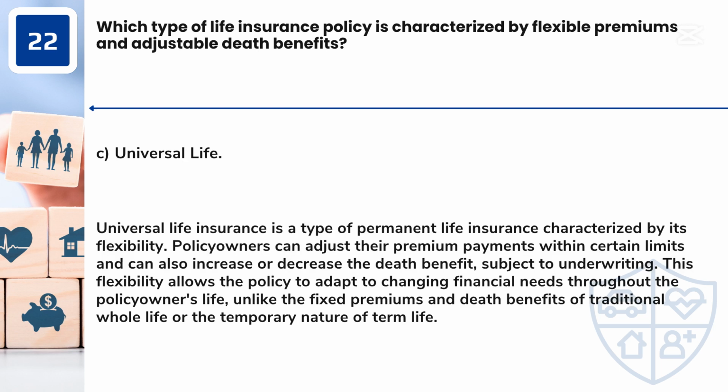Answer: C. Universal life. Universal life insurance is a type of permanent life insurance characterized by its flexibility. Policy owners can adjust their premium payments within certain limits and can also increase or decrease the death benefit, subject to underwriting. This flexibility allows the policy to adapt to changing financial needs throughout the policy owner's life, unlike the fixed premiums and death benefits of traditional whole life or the temporary nature of term life.